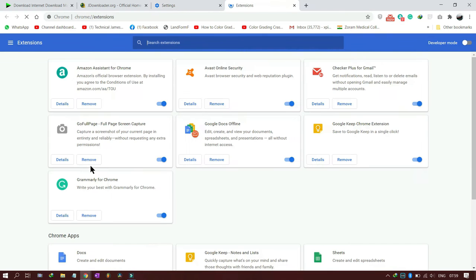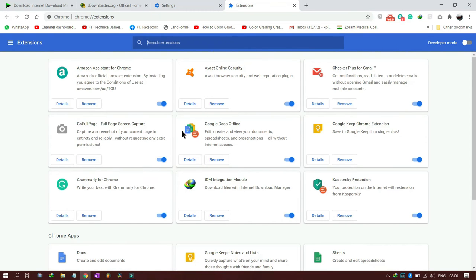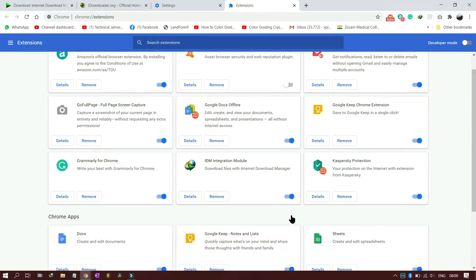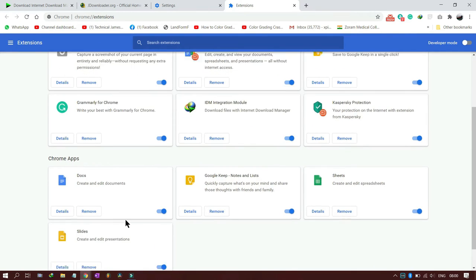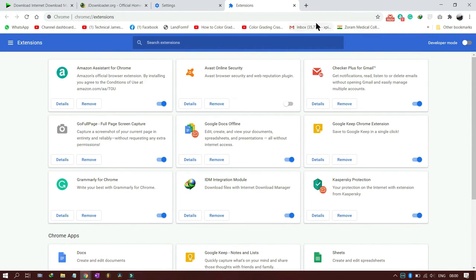So you go to extensions, and out here there are different extensions which I have installed: Amazon, Avast (this one I don't need because I already have Kaspersky), Google Spell Checker, Google Offline Docs, Grammarly, IDM. By default it might be like this, but you have to enable it. So Kaspersky I want, and yeah, so we are good to go.